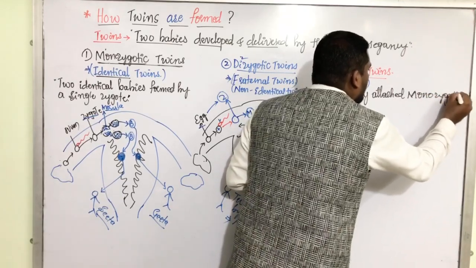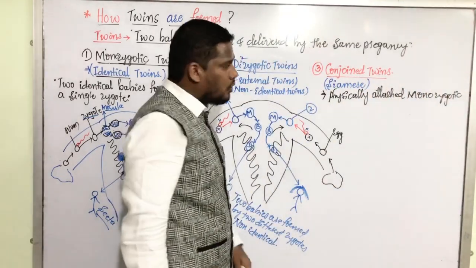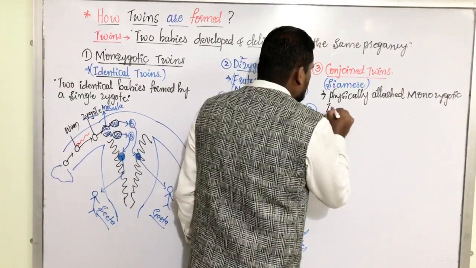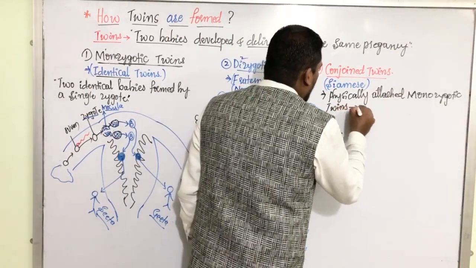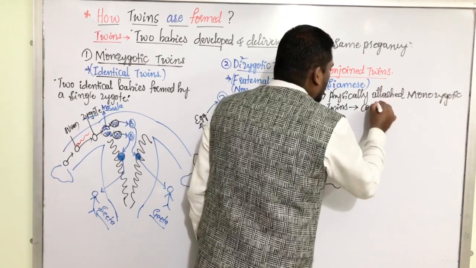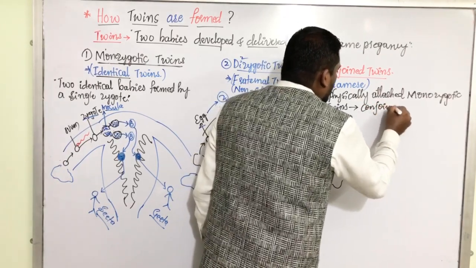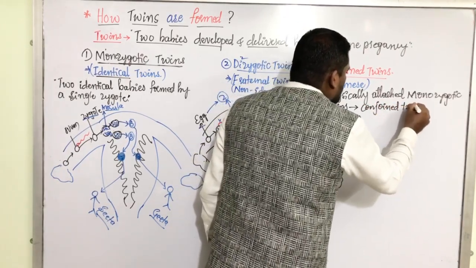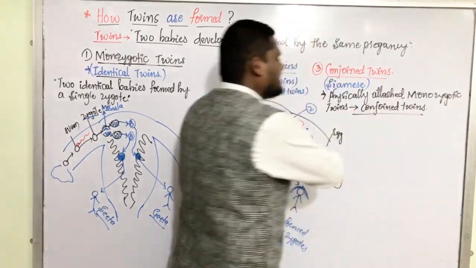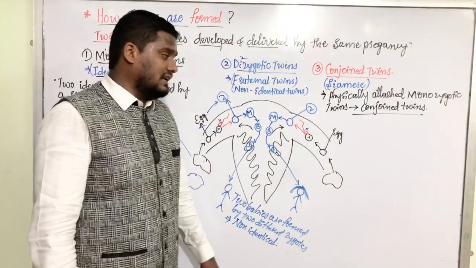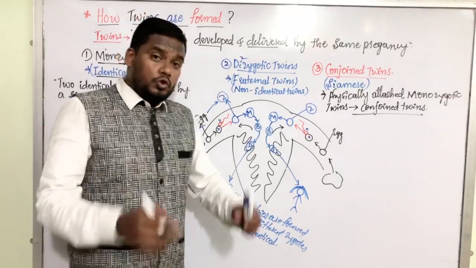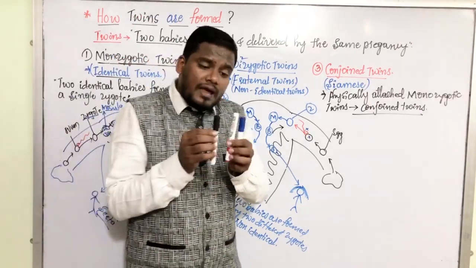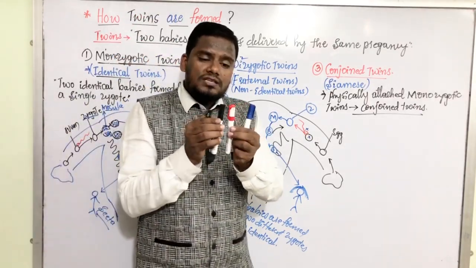monozygotic twins are called conjoined twins. How these conjoined twins are getting formed? Let us understand. It is very interesting. 2 babies एक दूसरे से चिपके हुए.